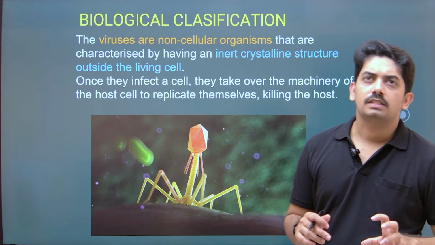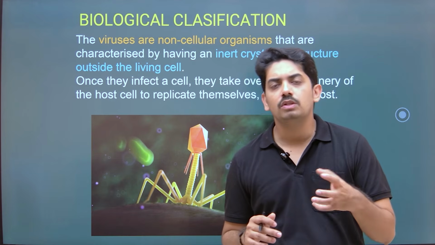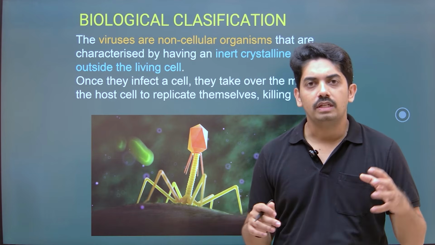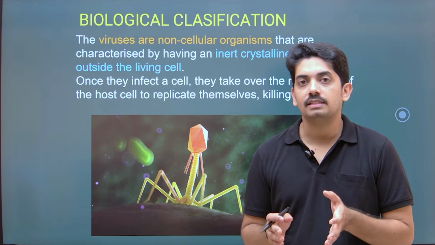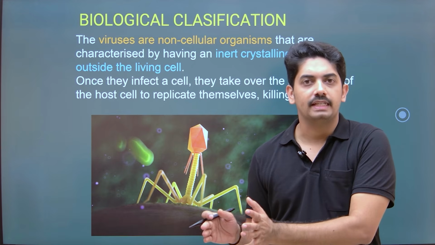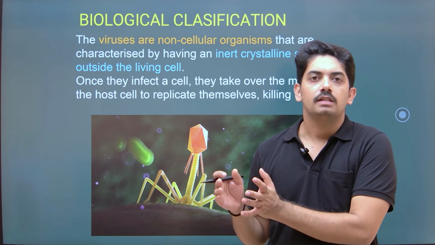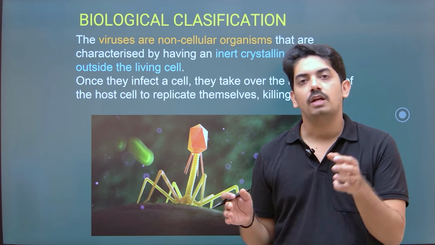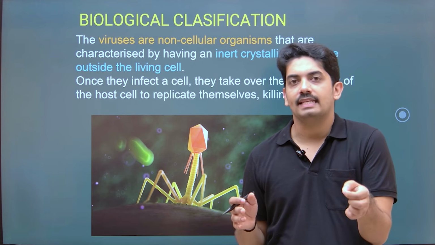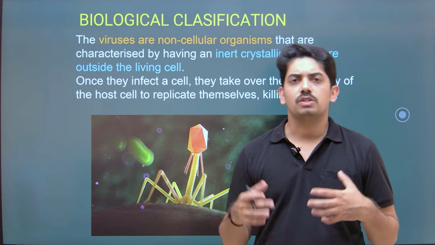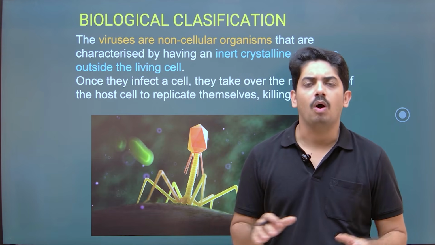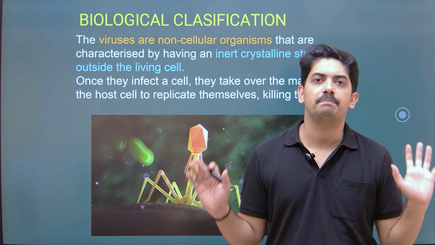Now, viruses are non-cellular organisms. To define something as a cell, it should have some characters, but viruses do not fulfill any of the characters of the cellular body. So they are non-cellular or acellular, you can say. Now we know that viruses cause different types of disease. All of them are obligate parasites.